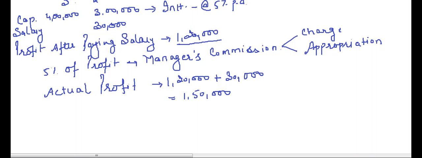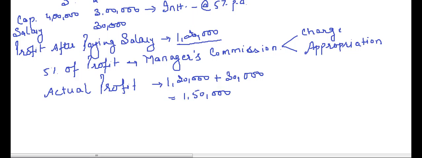Why would an employee work free of cost? He will say, okay, bye bye, I'm leaving your company, I'm going somewhere else where I will get the salary. If he is a very good employee, the business will say, no, wait, I will pay you salary, don't worry. So that means it is an obligation for the firm to pay a manager's salary or commission, who is working unknowing of the actual position of the firm, whether the firm is earning profits or not.